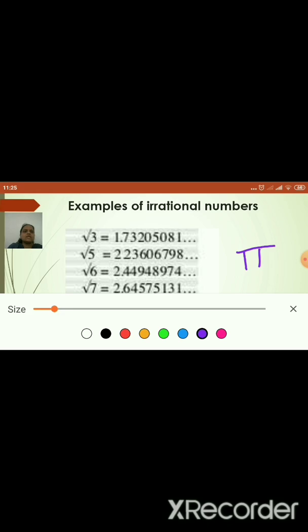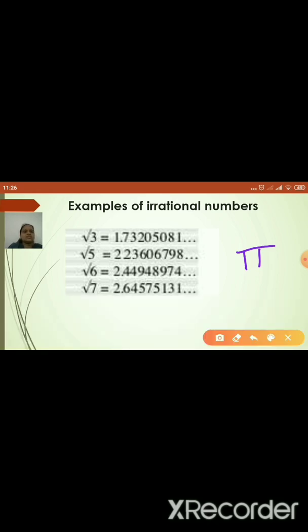You may think it is 3.14, no. If you go on dividing 22/7, you get a non-terminating, non-recurring number. Therefore it is universally called an irrational number.